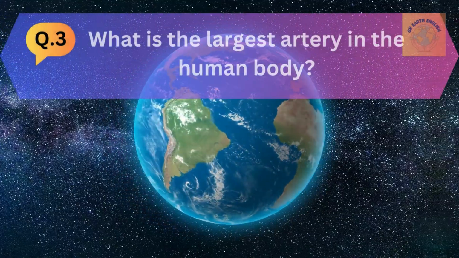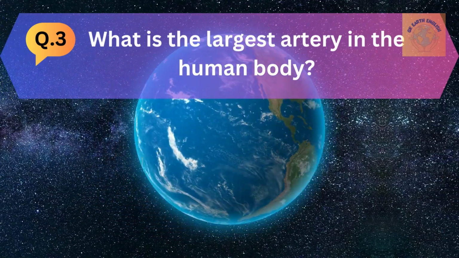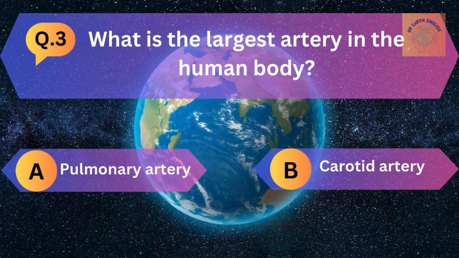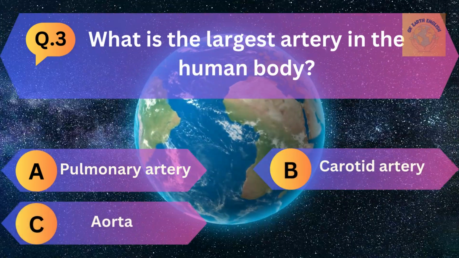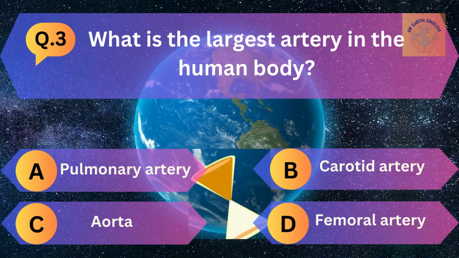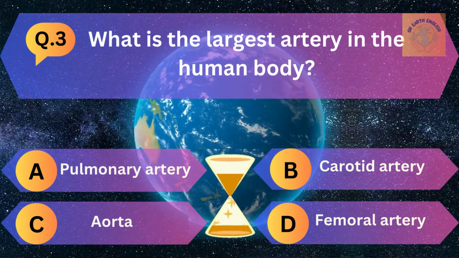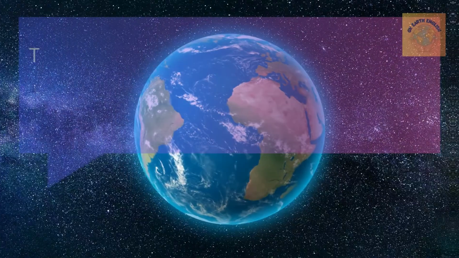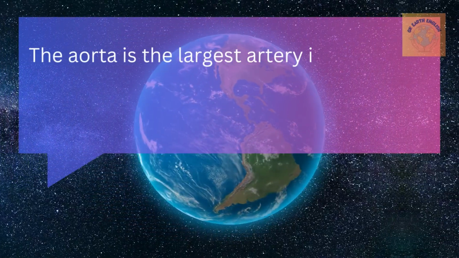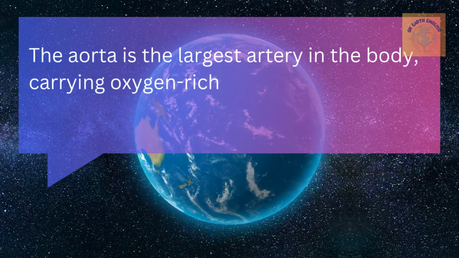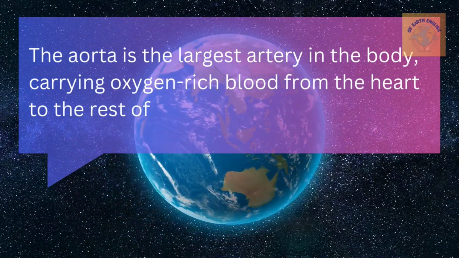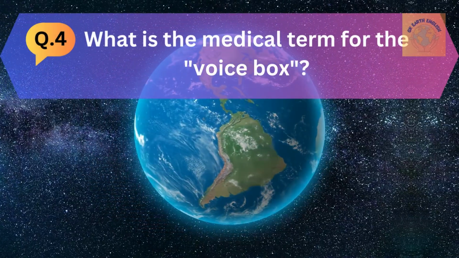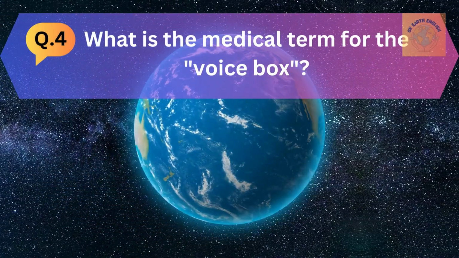Question number 3. What is the largest artery in the human body? A. Pulmonary artery, B. Carotid artery, C. Aorta, and D. Femoral artery. The correct answer is aorta. The aorta is the largest artery in the body, carrying oxygen-rich blood from the heart to the rest of the body.